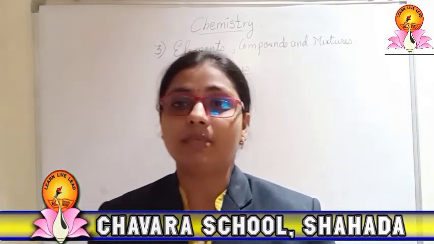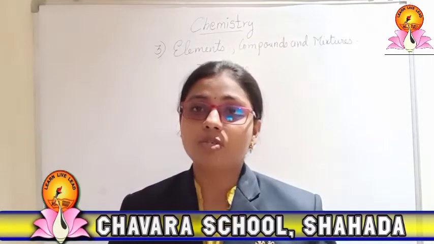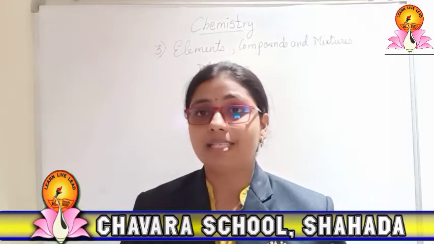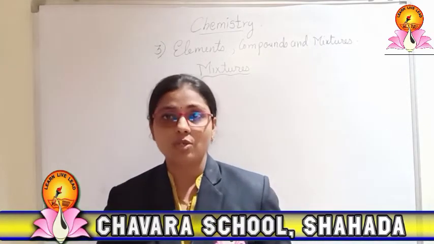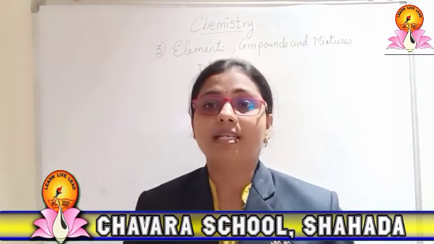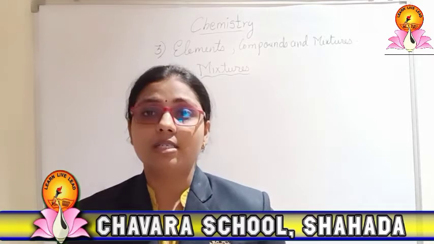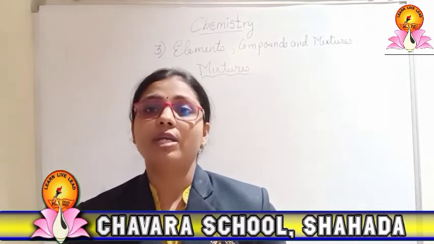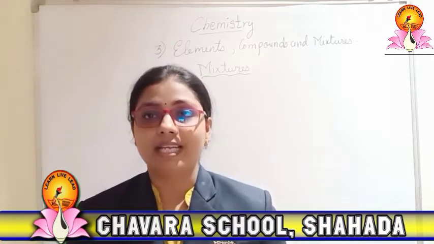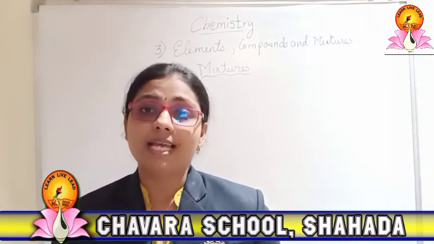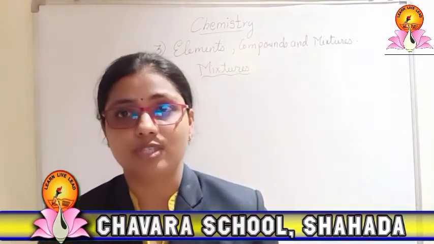Then another method is evaporation. We should know how the salt taken from the sea is extracted. The water which contains the salt is kept in the sunlight. By the heat of the sun rays, the temperature increases and the water gets evaporated, and what remains is NaCl, that is, salt. Then the next method for a solid-liquid mixture is centrifugation.